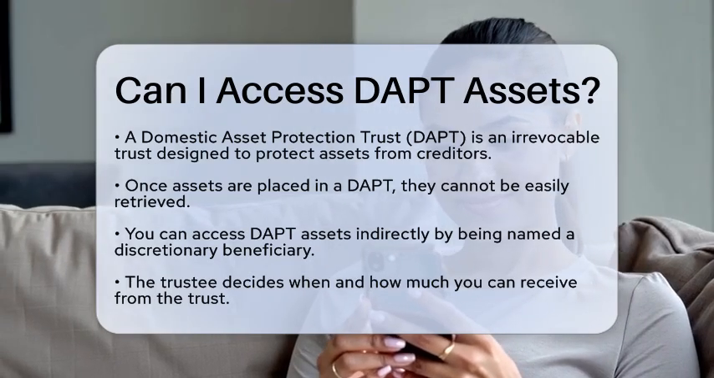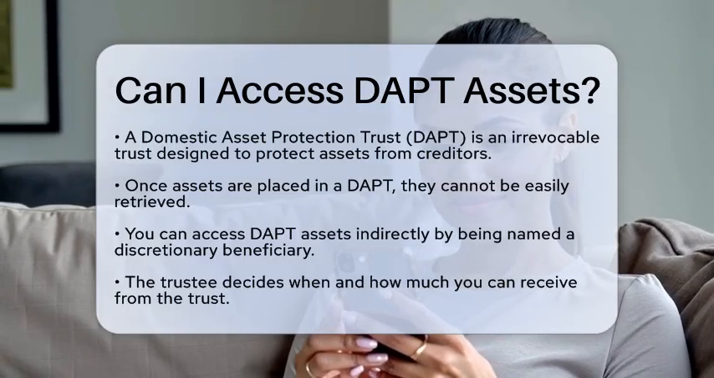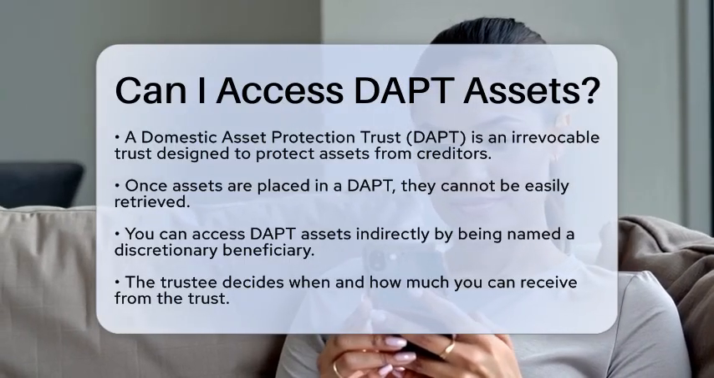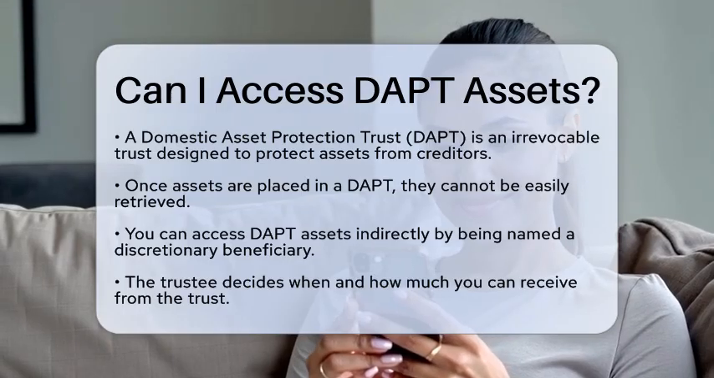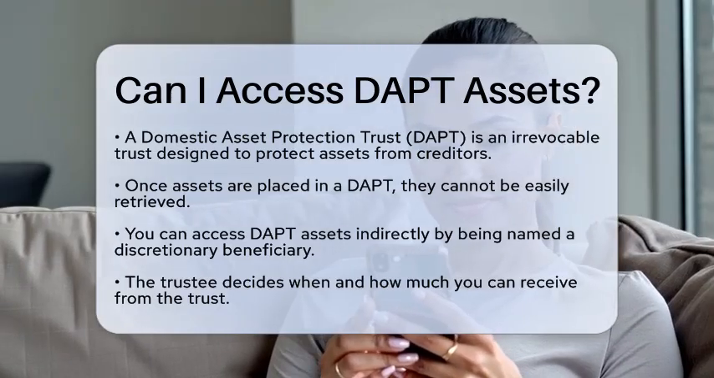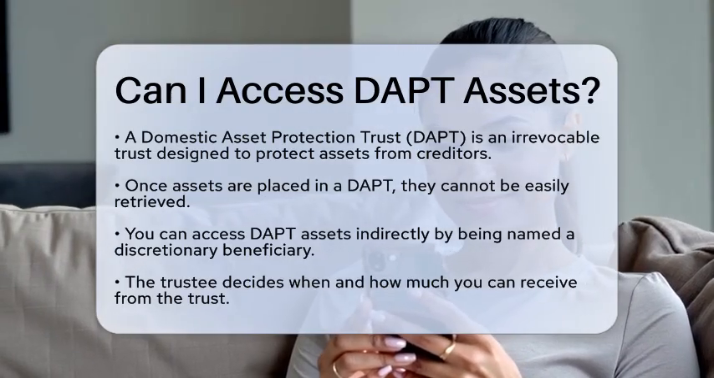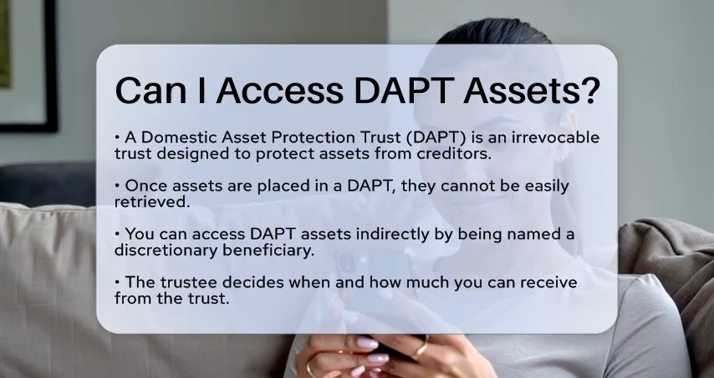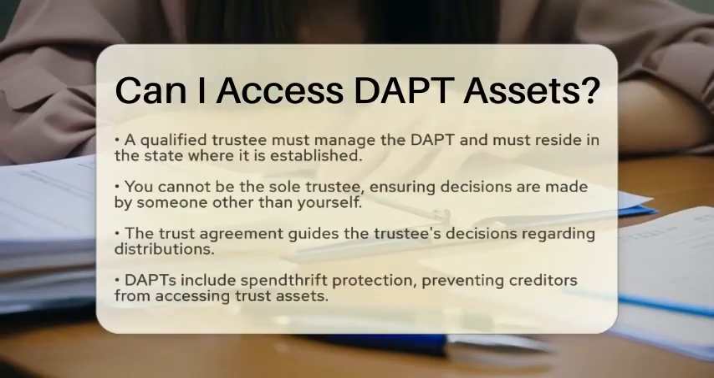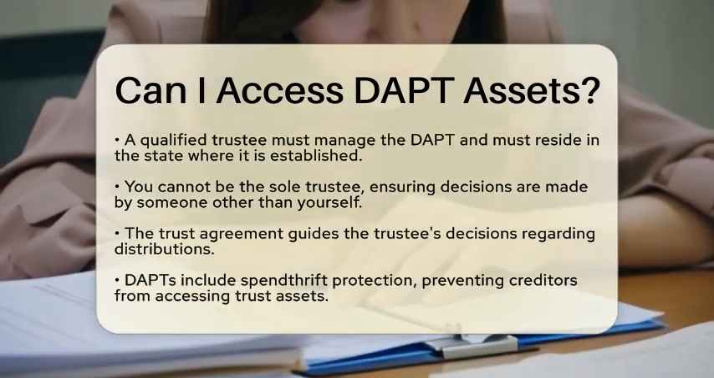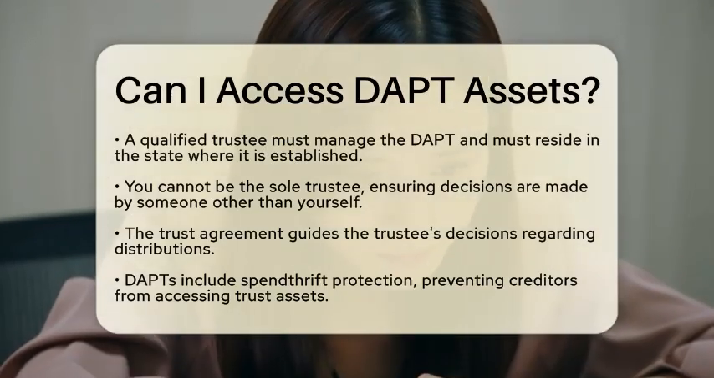You can be named a discretionary beneficiary, which means the trustee has the power to decide when and how much you can receive. This setup allows you to benefit from the assets without having direct control that could expose them to creditors. The role of the trustee is essential in this arrangement.